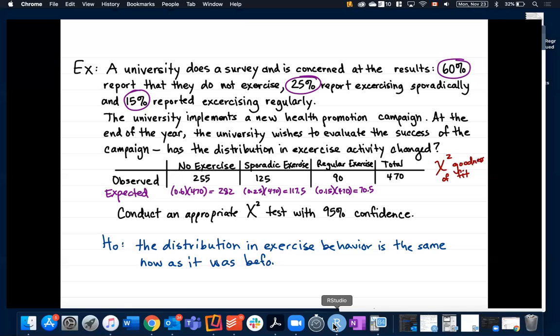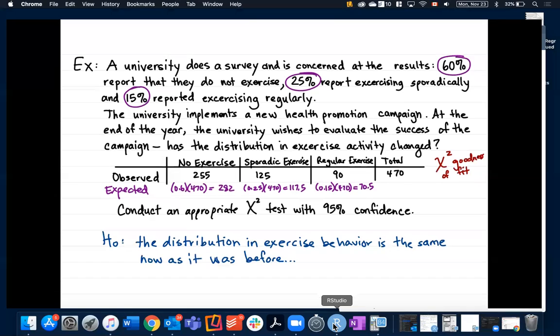Mathematically speaking, that would mean that the proportion with no exercise is 60%, the proportion who have sporadic exercise is 25%, and the proportion with regular exercise is 15%.